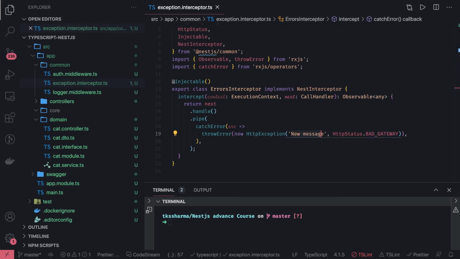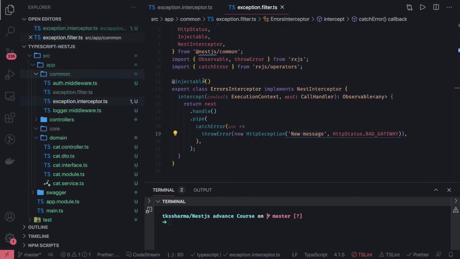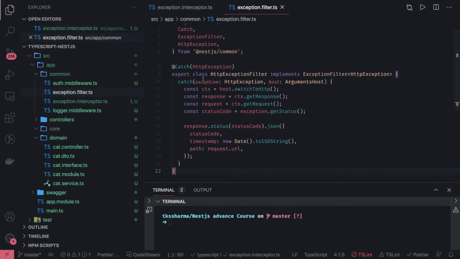Similarly, there are exception filters. This is also called a serialization of the response messages. So most of the time we are getting a one liner response message, but I want more information when that incident happened, like the date and time when we received this response message, response code, and from which particular resource. That you can do with the exception filter. So we can create that, and that will have the same predefined set.